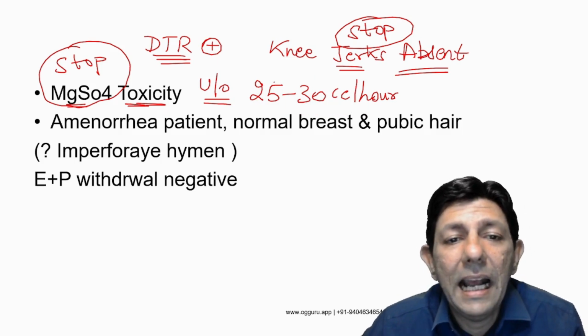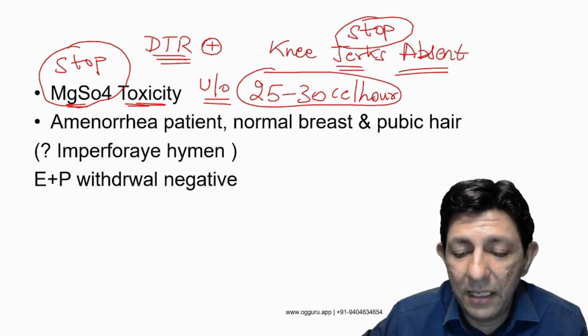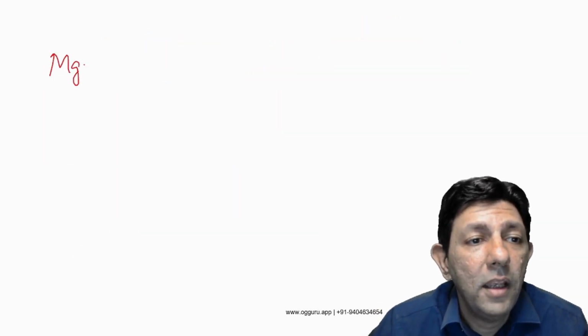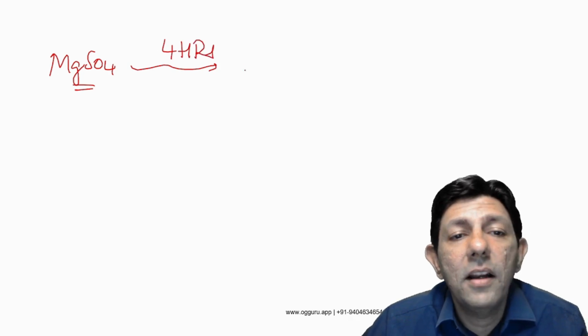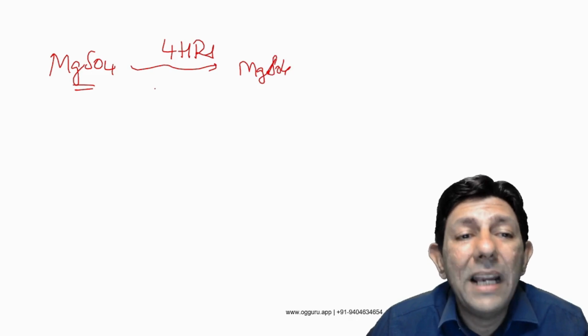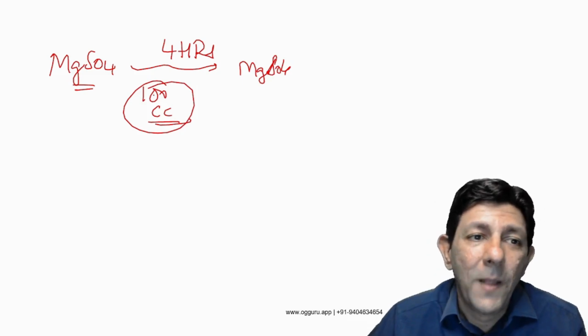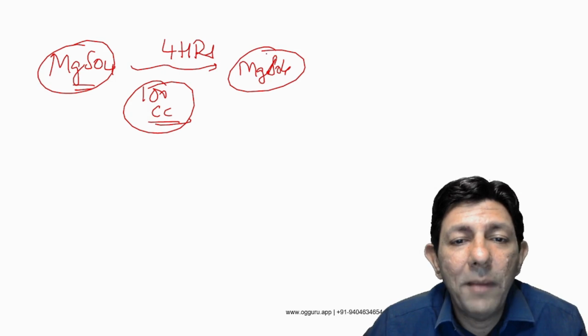That means when we take the urine after 4 hours, because MgSO4 is given at an interval of every 4 hours. We will give magnesium sulfate once, and then after 4 hours another dose of magnesium sulfate would be given. So at least the urine output should be 100 cc between 2 doses of MgSO4.